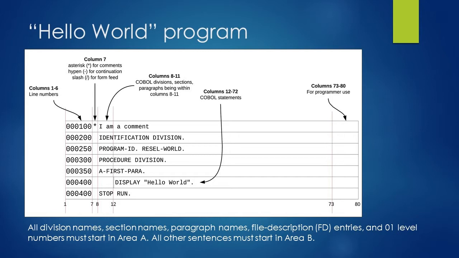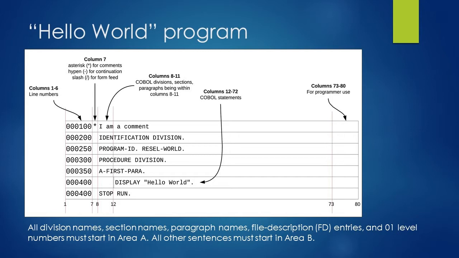Now let's understand this program line by line. The first line, line 100, is a comment line. If you observe column 7, there is an asterisk sign which stands for a comment line. And after that the actual comment is mentioned, which is "I am a comment".